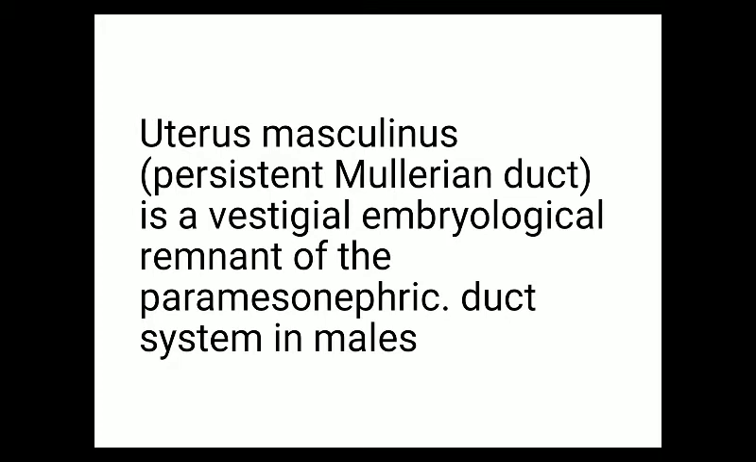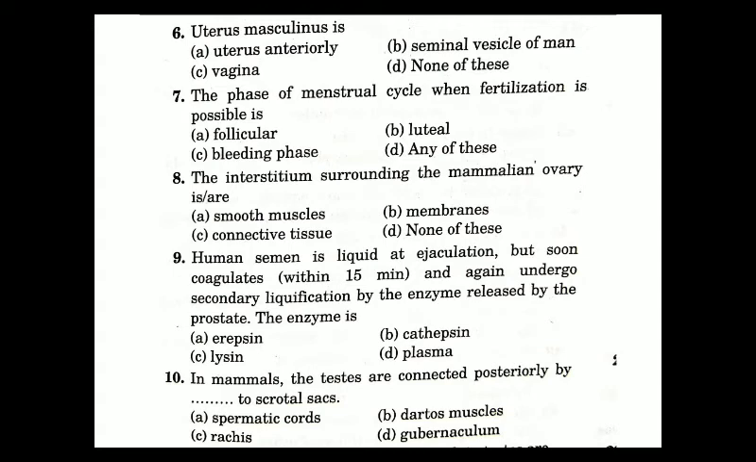So this uterus masculinus is a persistent Mullerian duct in the human male. Generally the Mullerian duct gives rise to the female reproductive system in females. So it is a vestigial embryological remnant of the paramesonephric duct system in males. The statement that uterus masculinus is a uterus anteriorly is not correct. The correct answer is option B, which is seminal vesicles of man. So uterus masculinus is related with the seminal vesicle of man.